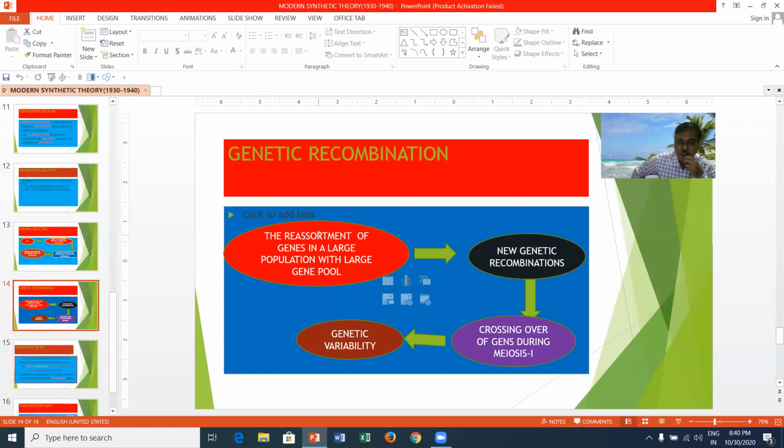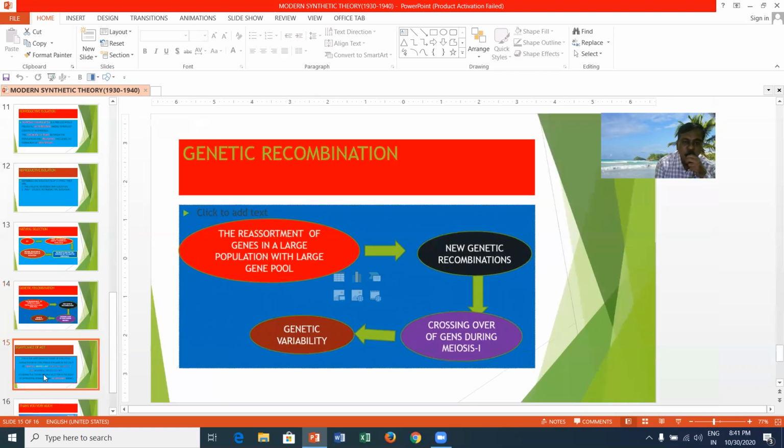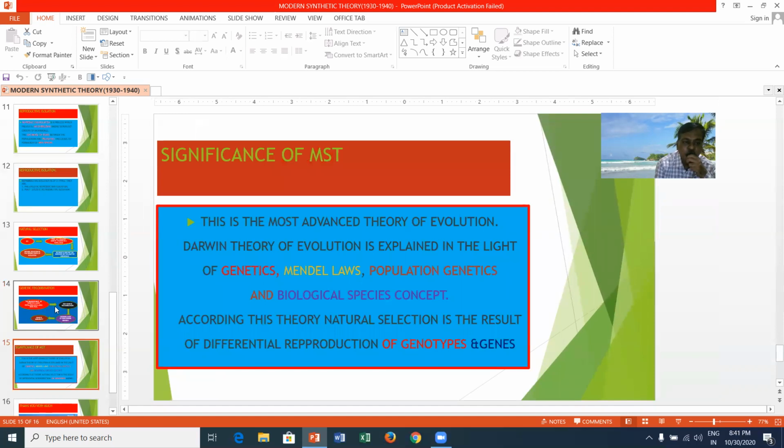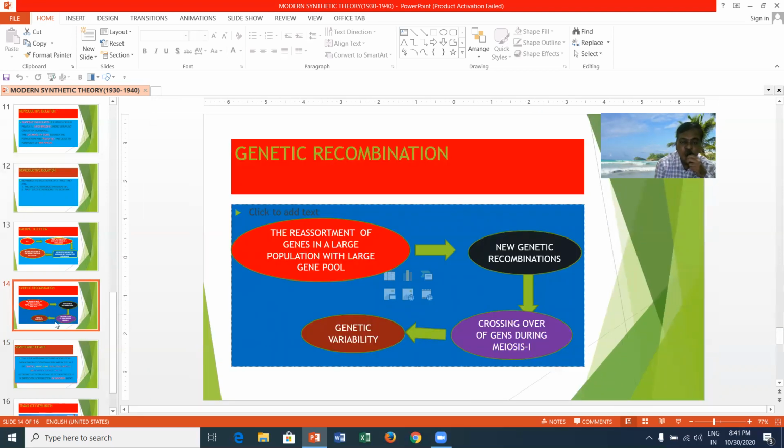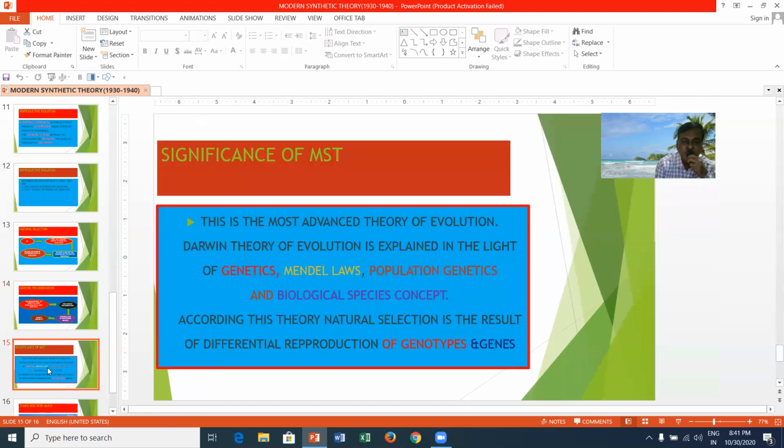These new genetic recombinations involve the crossing over of genes during meiosis I, and this causes genetic variability. Genetic variability will lead to the formation of new species.